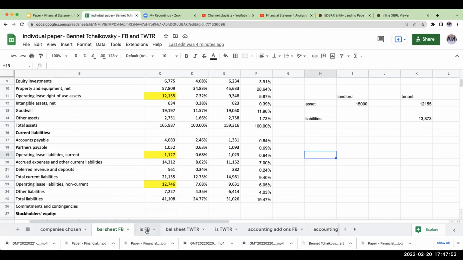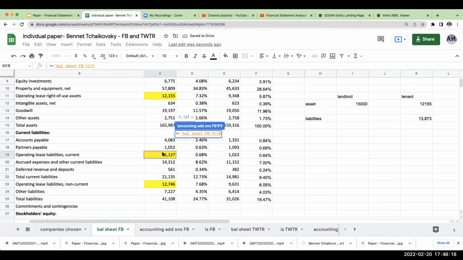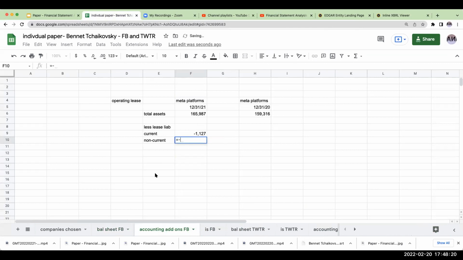So if I say over here, when I look at the accounting add-ons, let's go ahead and do it like this. Less the lease liabilities, current, non-current. So over here, my balance sheet for Facebook, current, non-current.